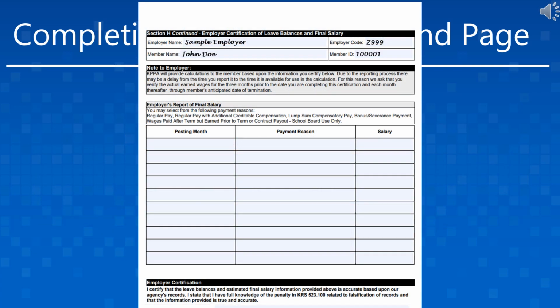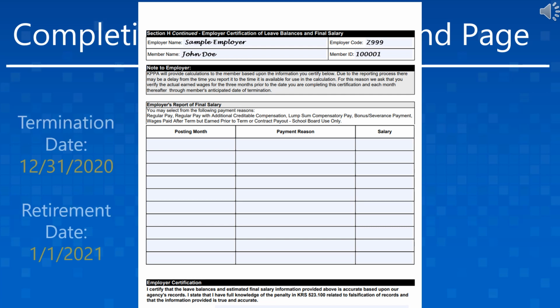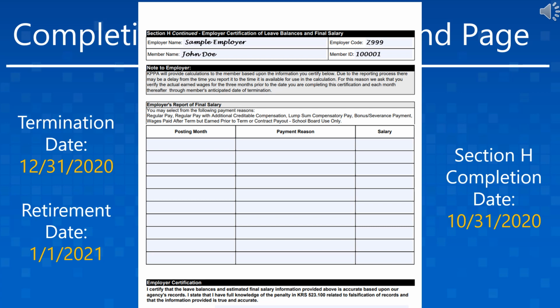In the Employer's Report of Final Salary section, a few things must be provided for the member's retirement calculation. In the following example, we are going to use the following dates for the member's termination and retirement and the form completion date. The first thing to determine is how far back to report salary. In this example, 3 months prior to the form completion date would be July. So the salary information needed will be for the posting months of July to December, which is the month of